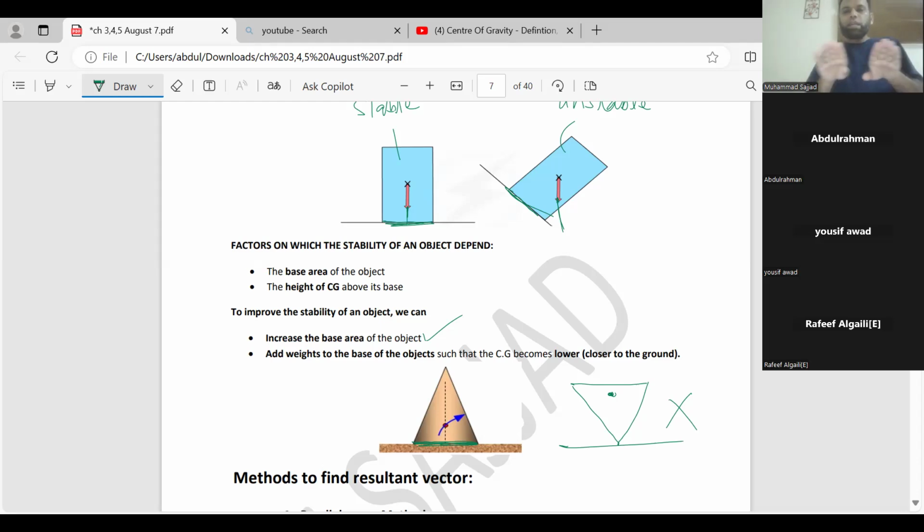Just move your legs far apart. What will happen? Your base area will be increased, your height will be decreased. In other words, your base area will be more and the center of gravity will become closer to the ground, and you will be more stable. First example. Then many examples.